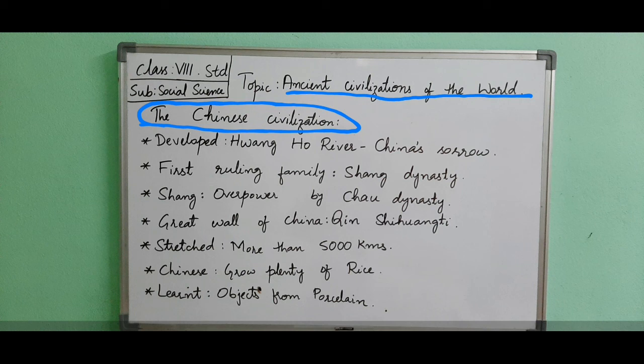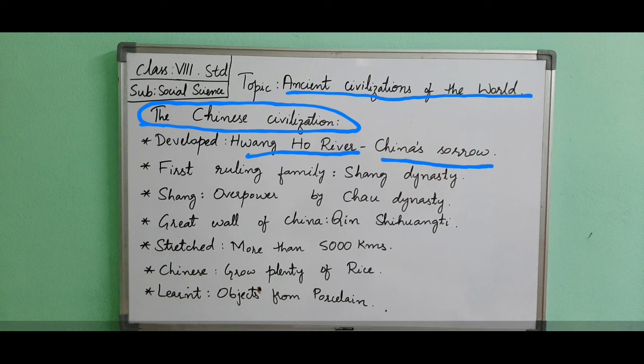This was the Hwang Ho River. After the floods, the river changed its course in an unpredictable manner and swept away everything, including houses and agricultural lands. It could render all the canals useless. This was the reason the people of that area referred to it as a symbol of sorrow.